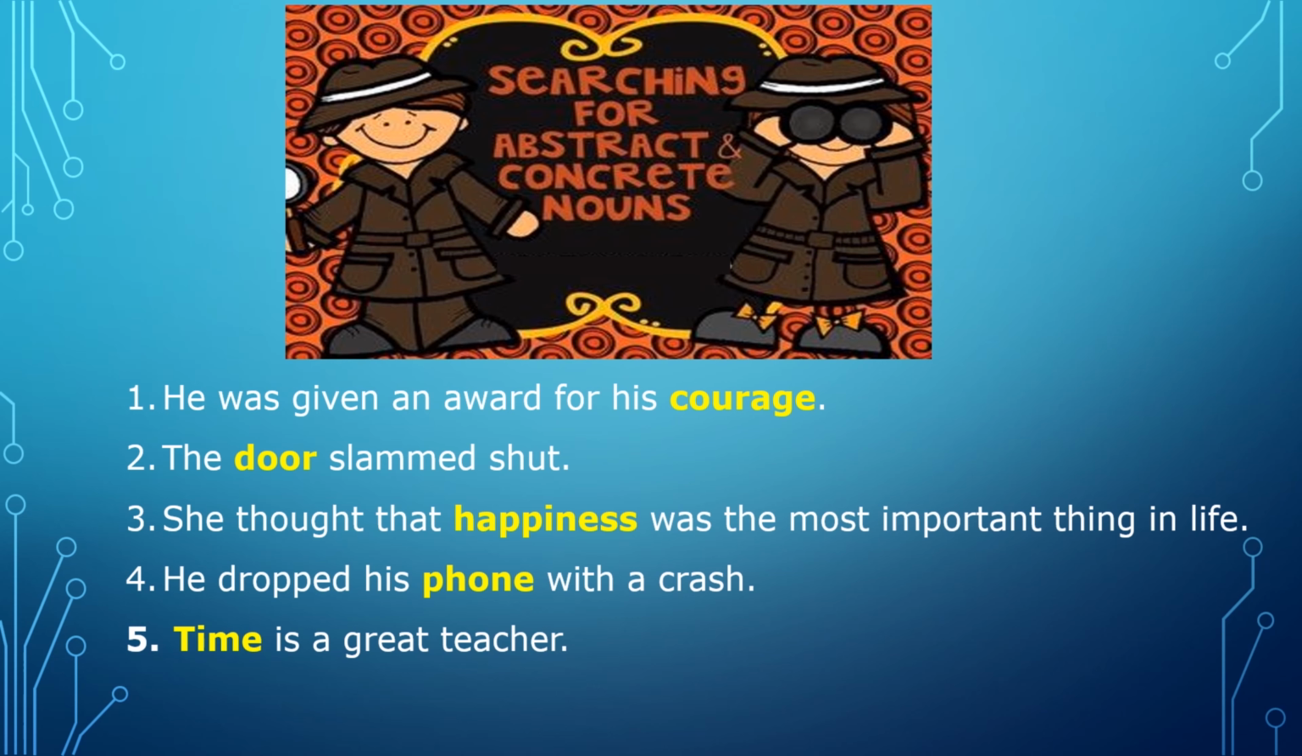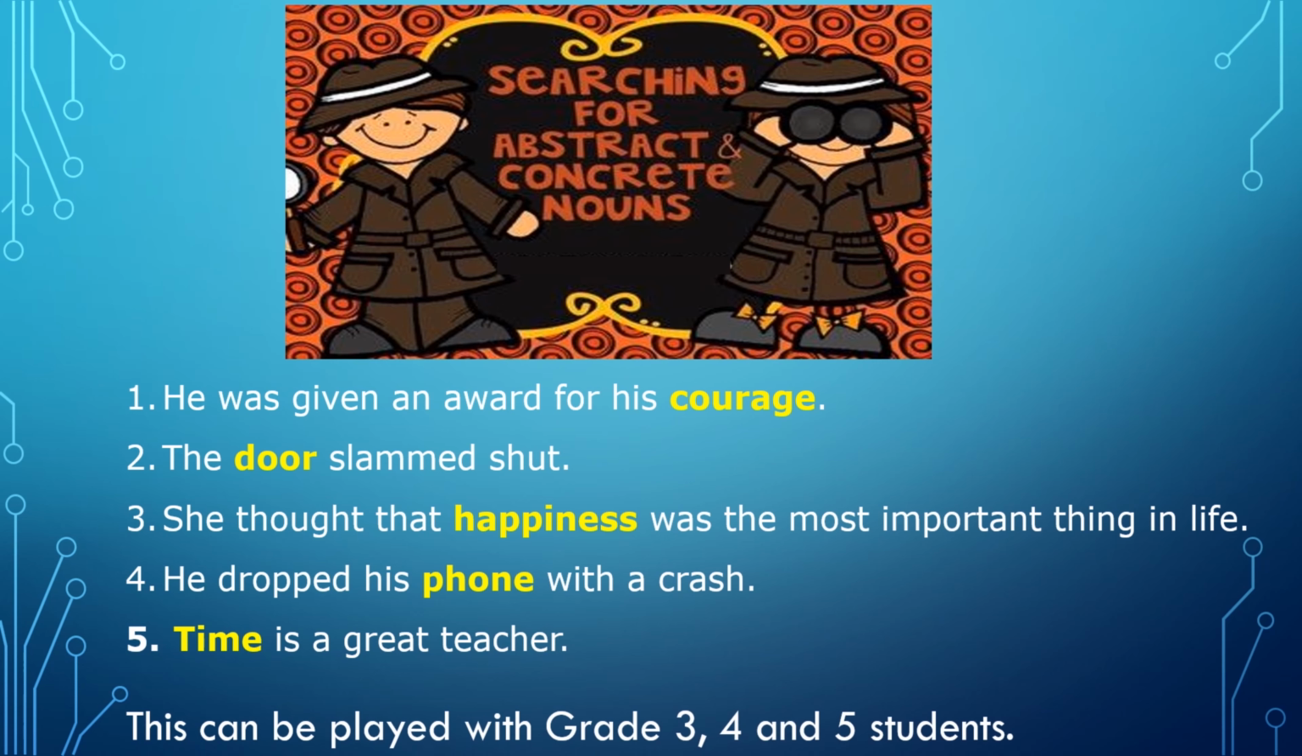So what we can do is give them these sentences and ask them to underline the abstract noun, or ask them to circle the abstract noun. This can be done with grade 3, 4 and 5 students. You can pause the video here and read out the other sentences which are based on abstract and concrete nouns.